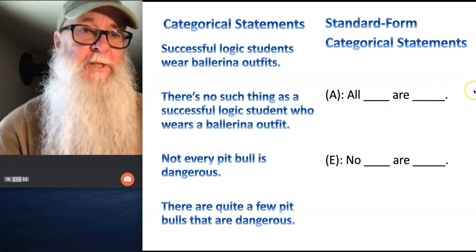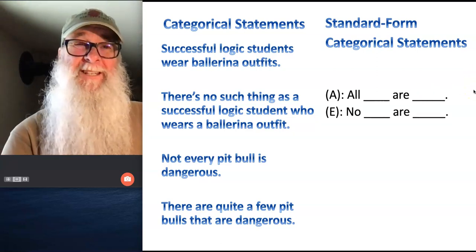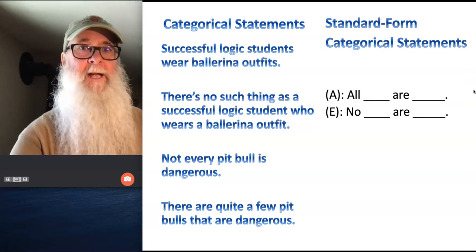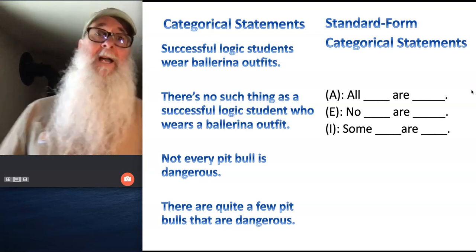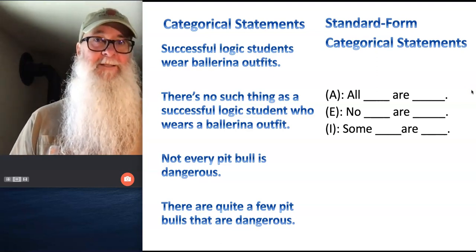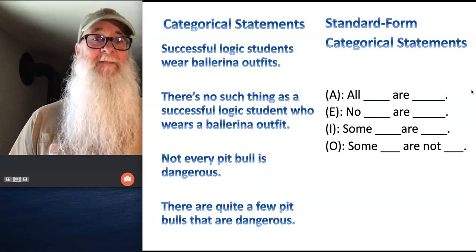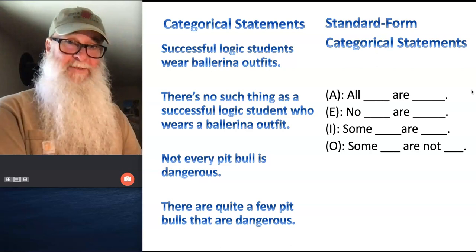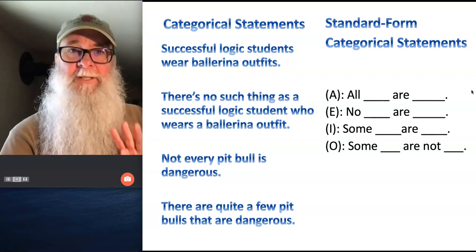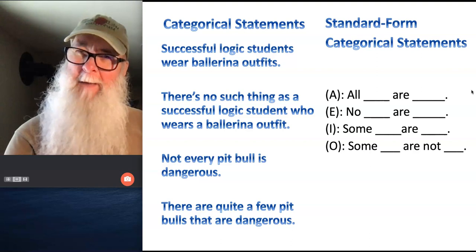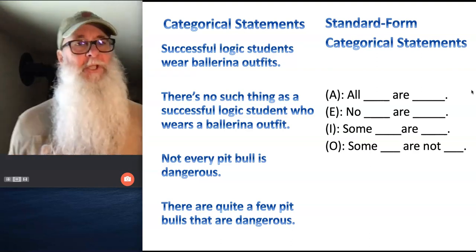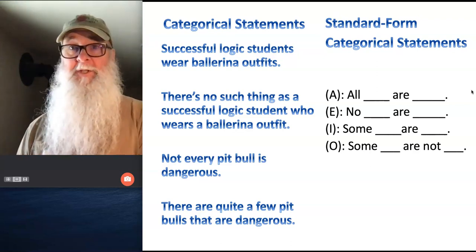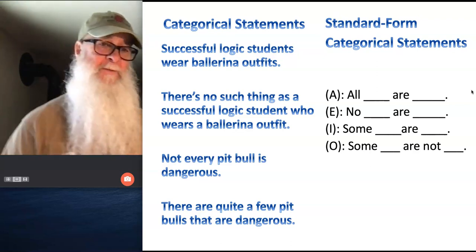Okay. Another form of a standard form categorical statement is the E statement. No blank are blank. No dogs are cats. I can count dogs. I can count cats. The I statement: Some blank are blank. Some dogs are brown animals. And finally, the O statement. Some blank are not blank. Some dogs are not brown animals. Okay? So we're going to use just these 4 forms, kind of like templates for a statement, to apply the different principles of categorical logic to construct valid arguments and to test other arguments for validity.